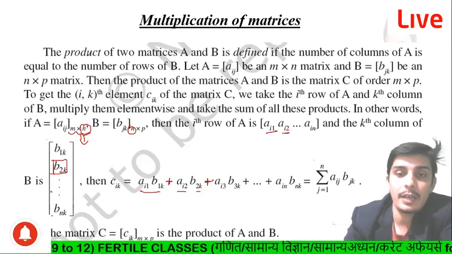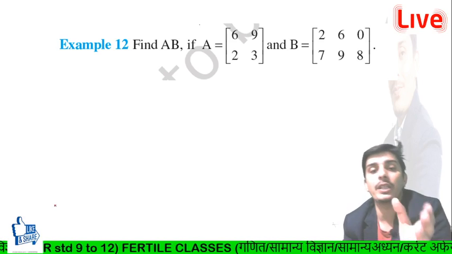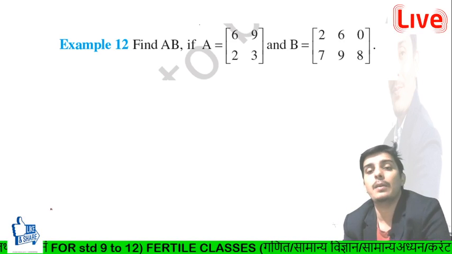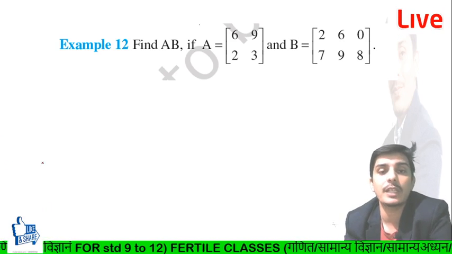Like this. Now I am going to discuss one important example, guys, and this example belongs to the NCERT book, right?